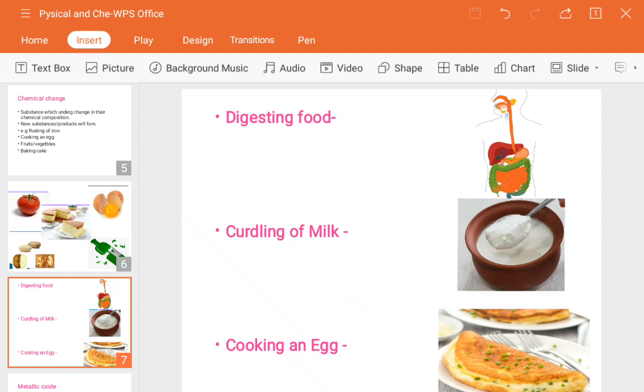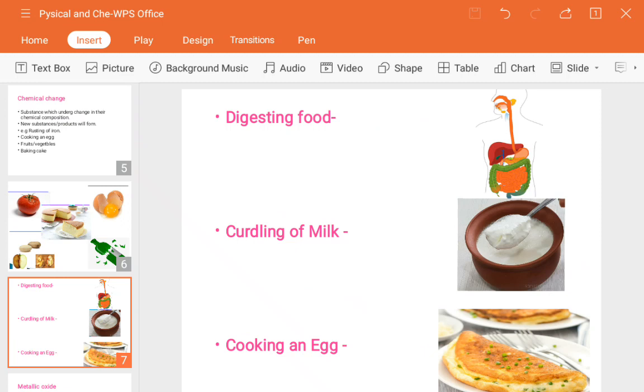Next is burning paper. Just see, if you burn the paper it will convert into ash. It means that you have interfered with the composition of that paper. If you burn it, the composition of the paper has converted into ash powder. Next, we have just seen cooking an egg.